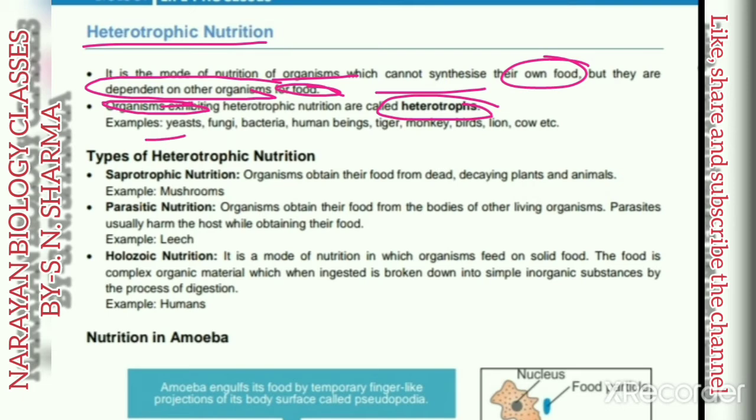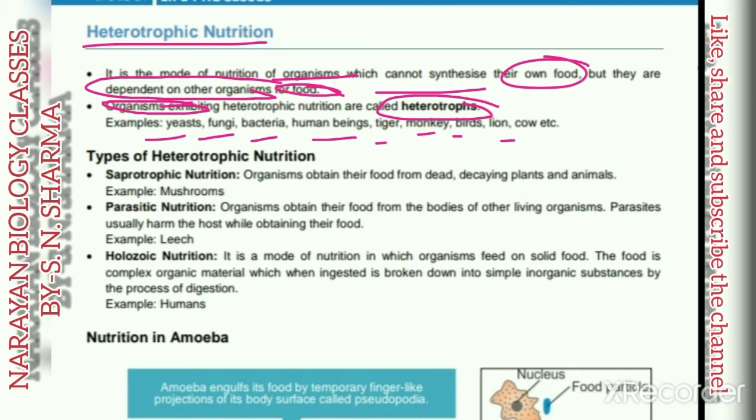Examples of such organisms are yeast, fungi, bacteria, human beings, tigers, lions, birds, cow. All these animals are heterotrophic because they are not able to make their own food by themselves. That is why they are considered heterotrophic organisms.